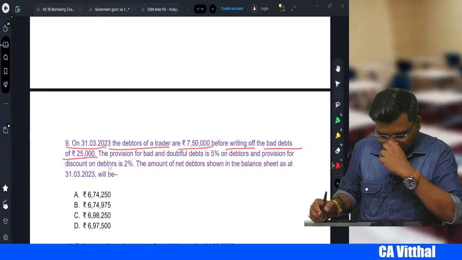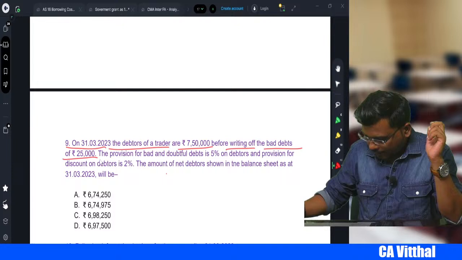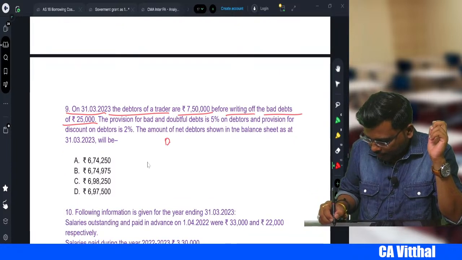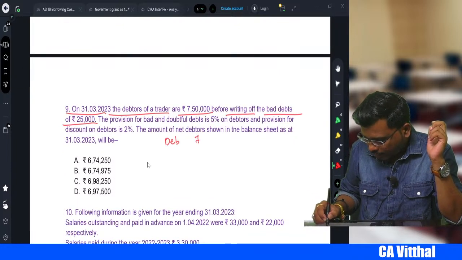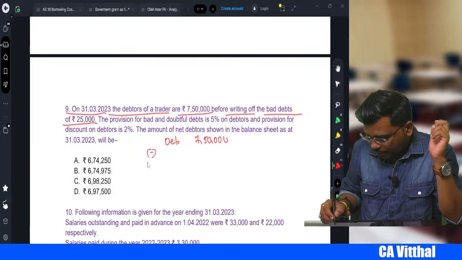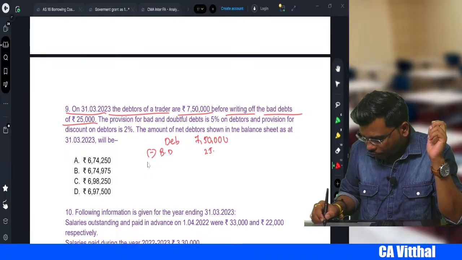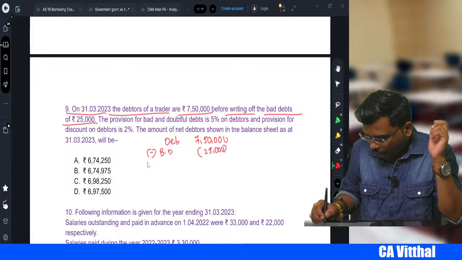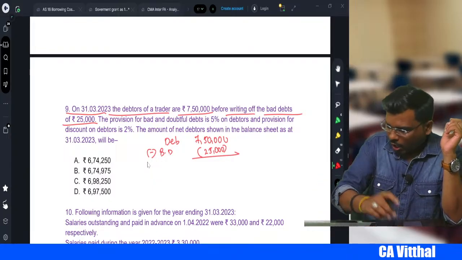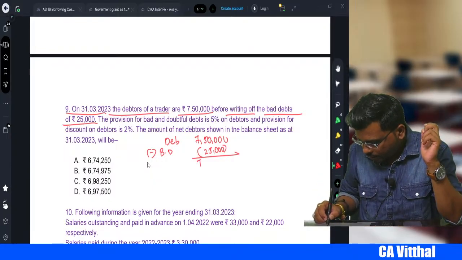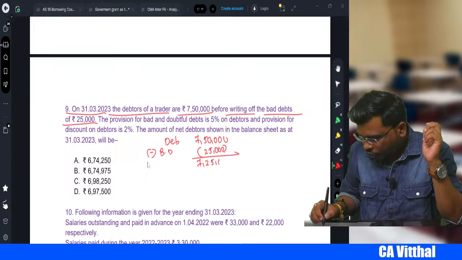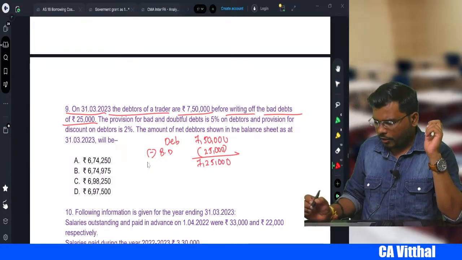So take your debtors, 7,50,000. From this we subtract the bad debt, 25,000. After subtracting the bad debt, it becomes 7,25,000. Right, my dear students?